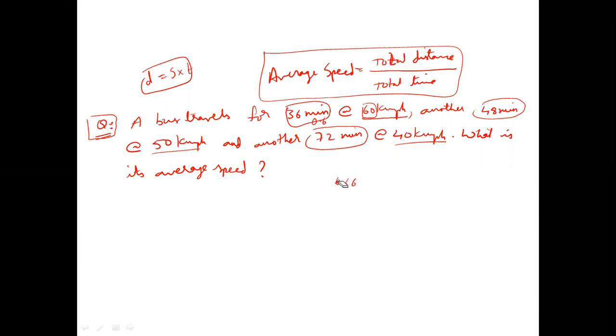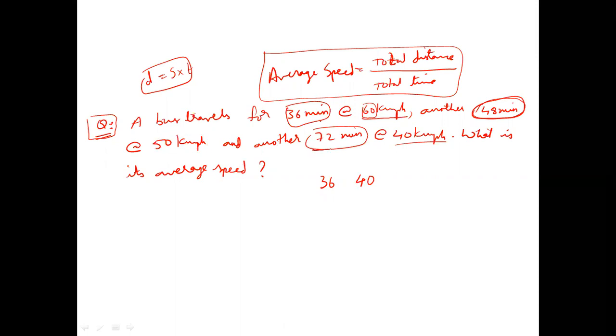So straight forward, I can say 36 kilometers is the traveled distance in the first case. Similarly, in the second case, 48 minutes is 0.8 hours. 0.8 into 50 is 5 into 8, 40. So the distance traveled is 40 kilometers here.